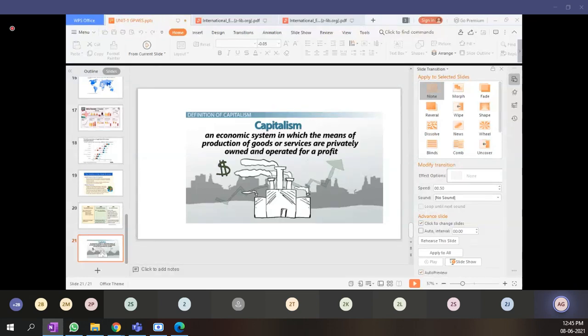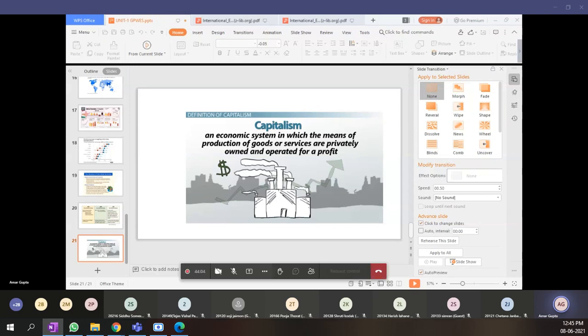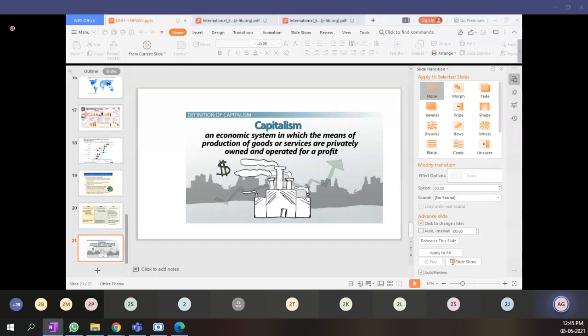Okay, so whatever you have said, the top 10 capitalist countries are: number 1 Hong Kong, then Singapore, New Zealand, Switzerland, Australia, United States, Mauritius, Georgia, Canada, and Ireland. These are the top 10 ranking capitalist countries in the world. The top position is occupied by Hong Kong.